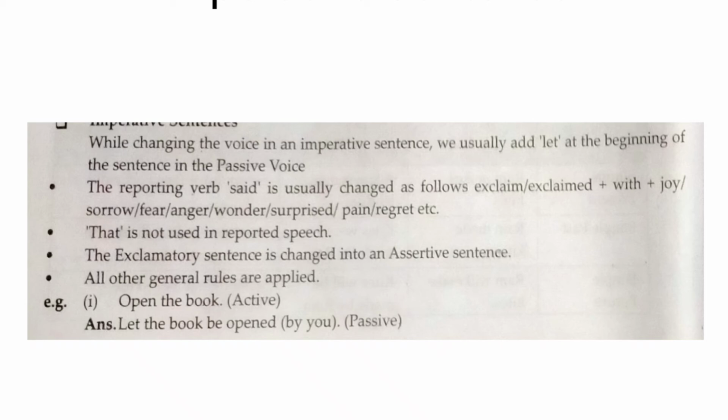Correct? So the exclamatory sentence changes into the assertive sentence. What do you have to do with that? Suppose it is an assertive sentence, all the other general rules we have to apply for changing from active to passive voice. Open the book. Suppose we say, open the book. Let the book be opened by you. Let the book be opened by you.